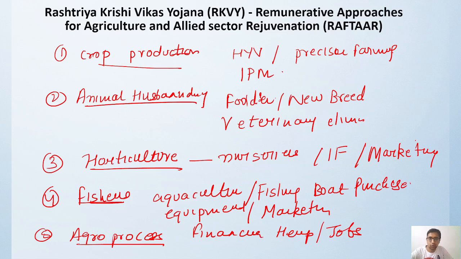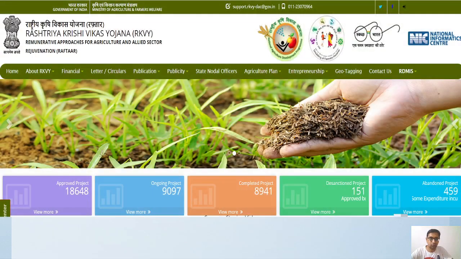So this is how the Raftar scheme is supporting agriculture activity based on the state level plan. If you go to the Rashtriya Krishi Vikas Yojana website, you will see the various financial allotments that have been given, what entrepreneurship activity they are doing, and the agriculture plan. You will get some detailed project reports over there, and how they are utilizing funds for publicity and everything.